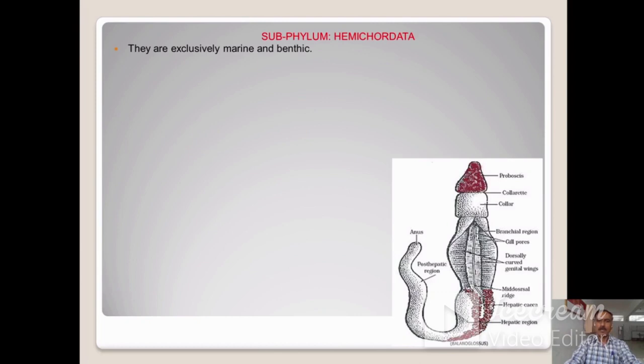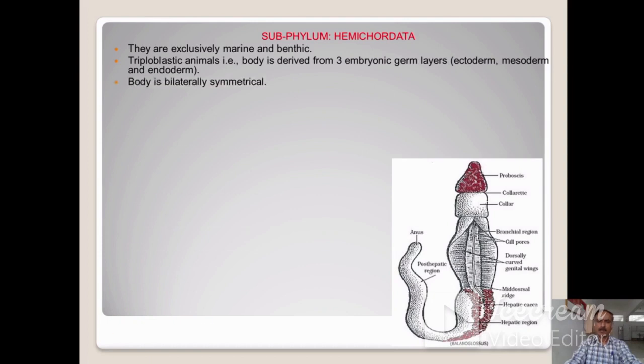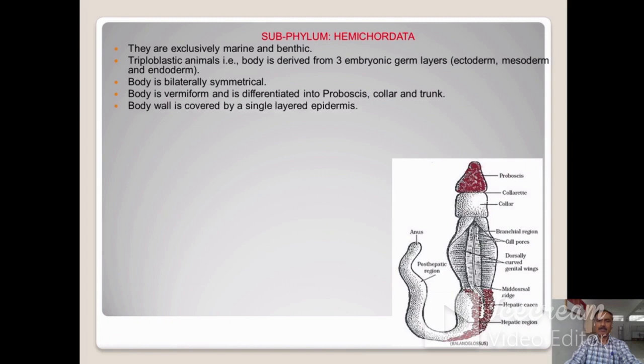This is about the subphylum Hemichordata. They are exclusively marine and benthic animals. They are triploblastic, that is, body is derived from three embryonic germ layers: ectoderm, mesoderm, and endoderm. Body is bilaterally symmetrical. Body is vermiform and is differentiated into proboscis, collar, and trunk. Body wall is covered by a single layered epidermis. Body segmentation is not seen in these animals.